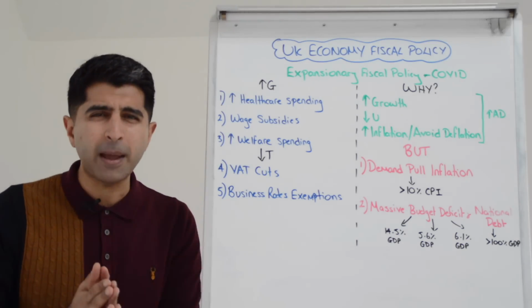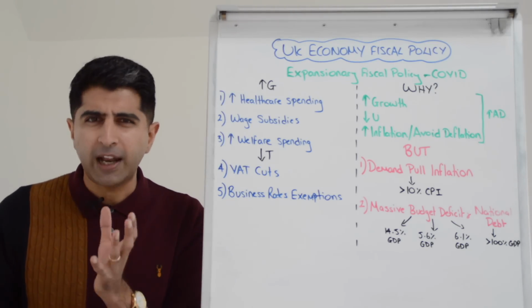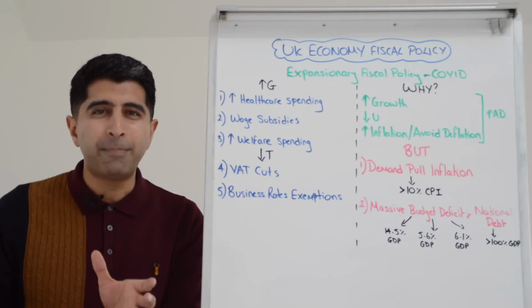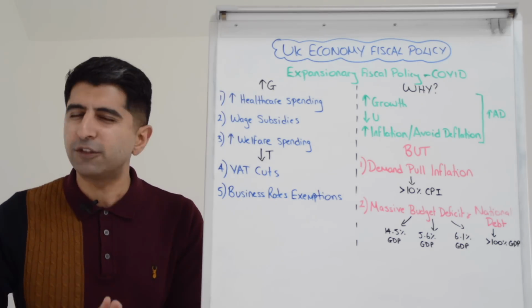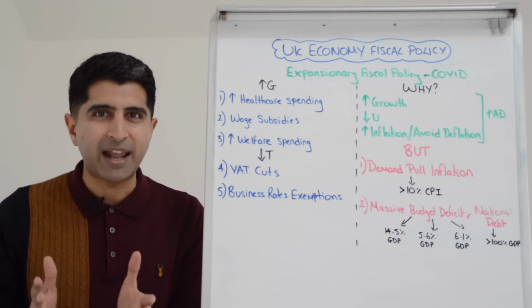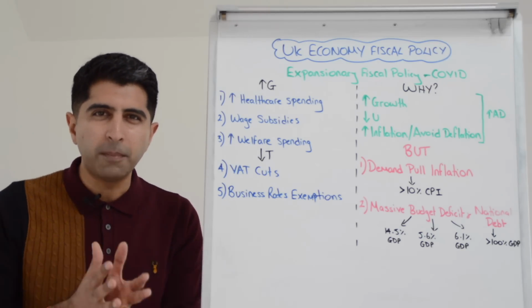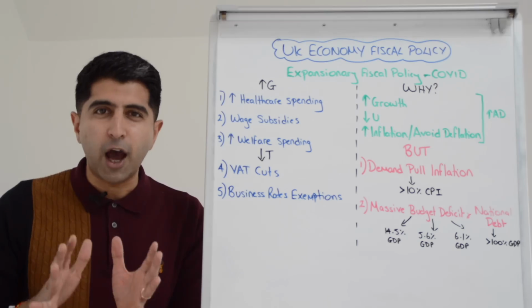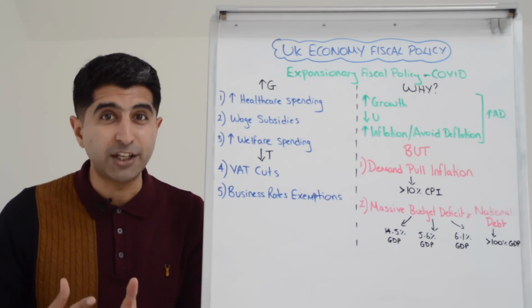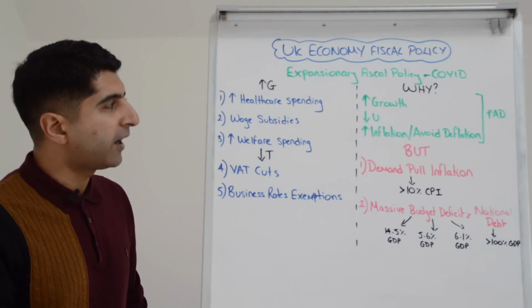Well, on the government spending side, we saw a huge increase in healthcare spending, essentially a blank check policy to the NHS. Not surprising, it was a massive pandemic at the end of the day. We normally spend around 160, 170 billion pounds a year on the NHS. That doubled during the heart of the pandemic.